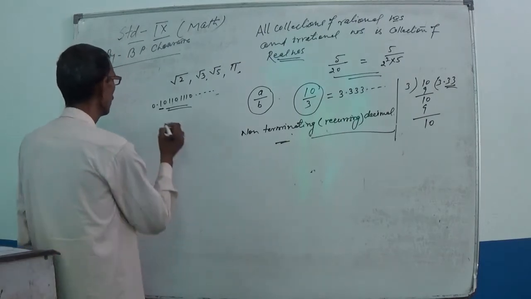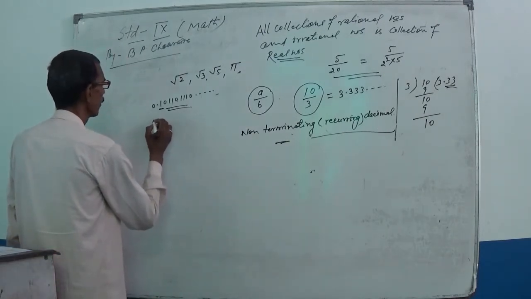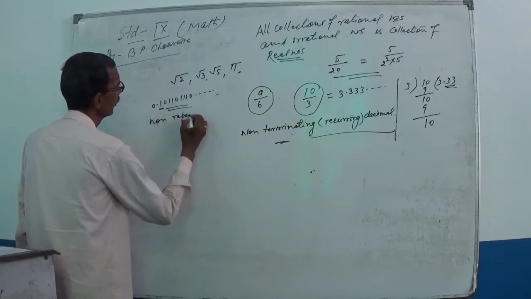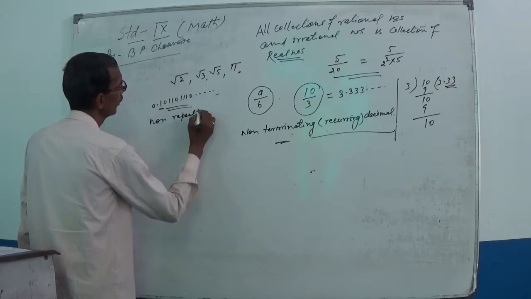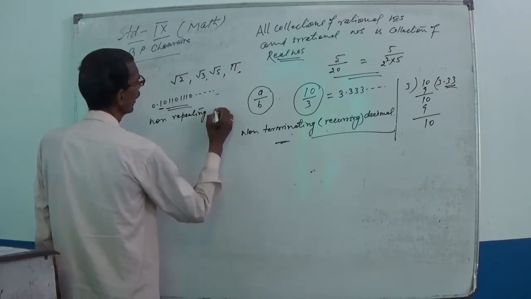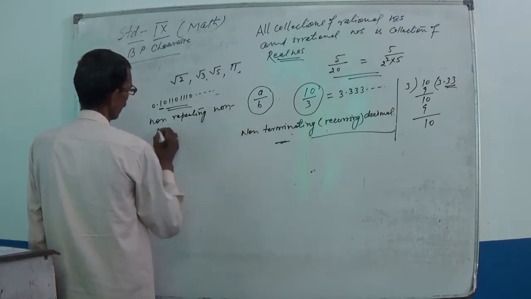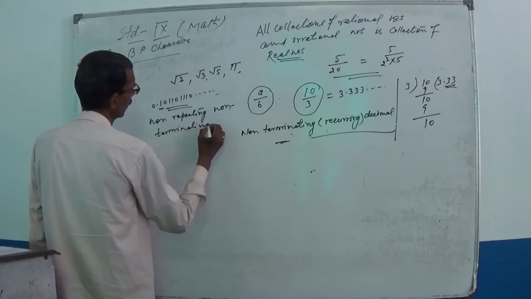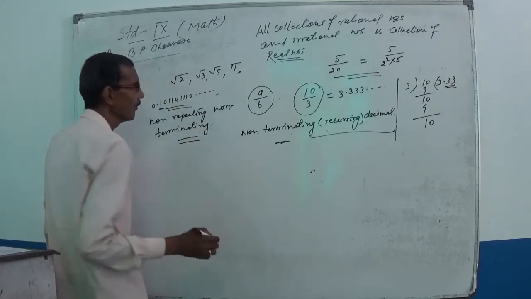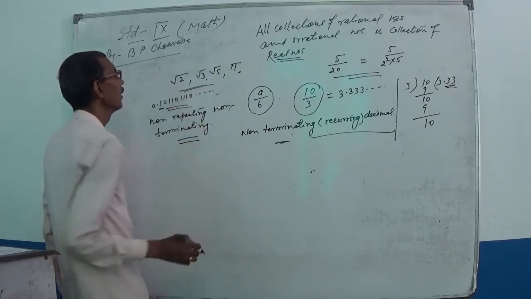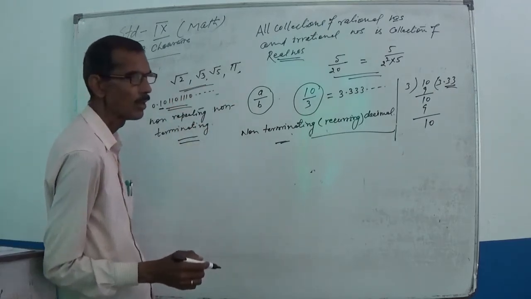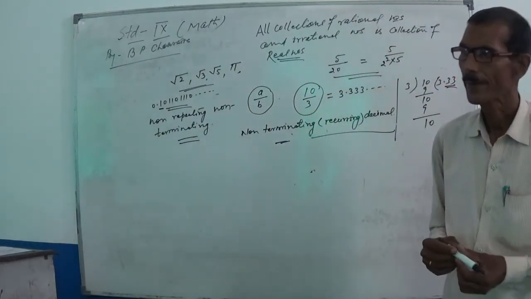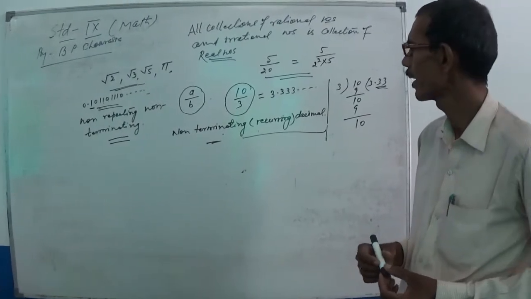So this type of decimal is called non-repeating as well as non-terminating. And this type of number is placed in the collection of irrational numbers.